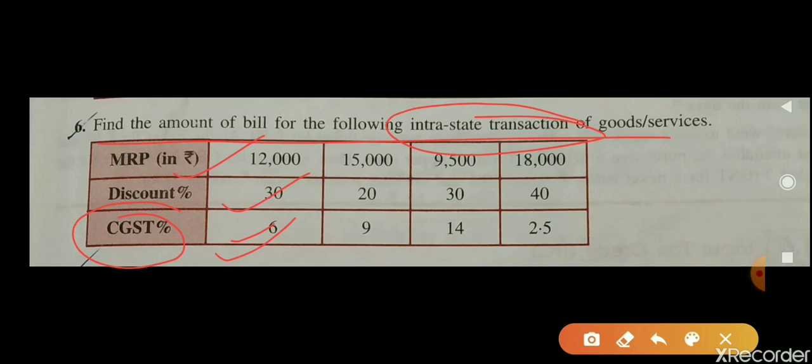So CGST is 6% on the first item, so GST will be 12%. CGST on the second item is 9%, so GST will be 18%. CGST on the third item is 14%, so the GST rate will be 28%. On the fourth item CGST is 2.5%, so the GST rate will be 5%, double. But we don't need this double. I told you for your understanding, so that you won't be confused.